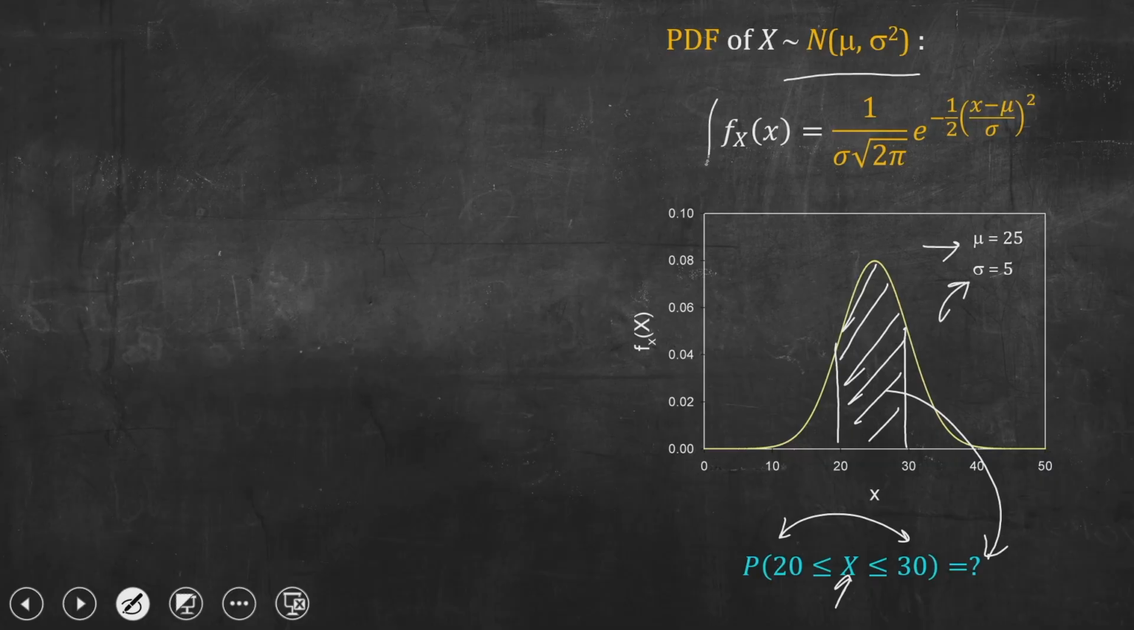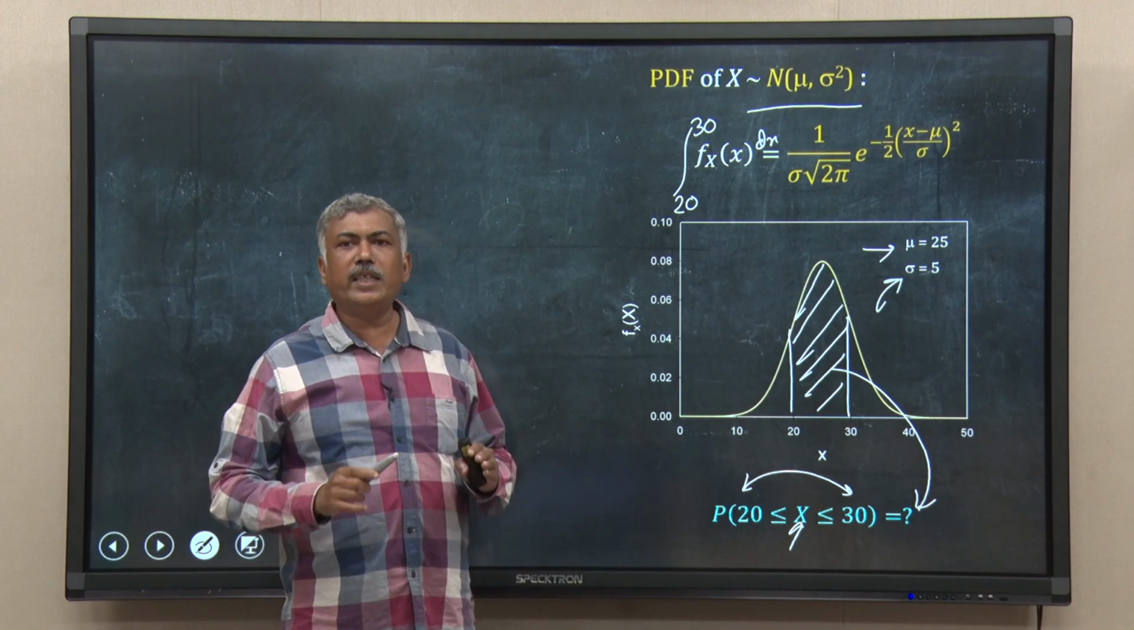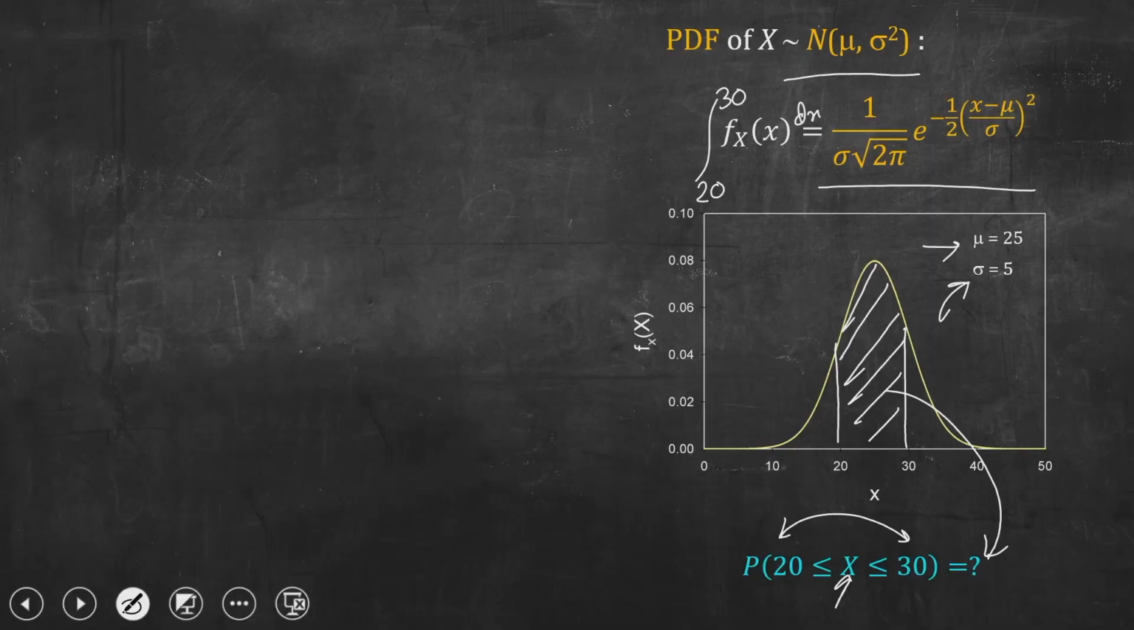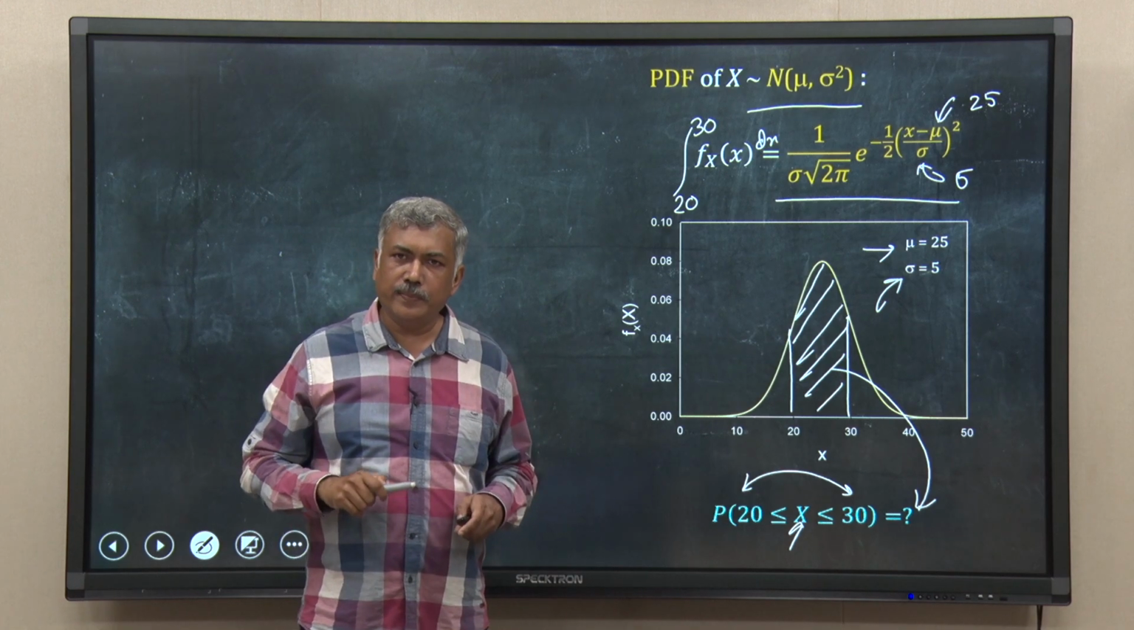So, I will integrate this one from 20 to 30, obviously you have to put a dx there. I am not writing it explicitly. So, essentially I will integrate the probability density function which has this form where mu will be 25 and the sigma will be 5. I will integrate that PDF from 20 to 30.